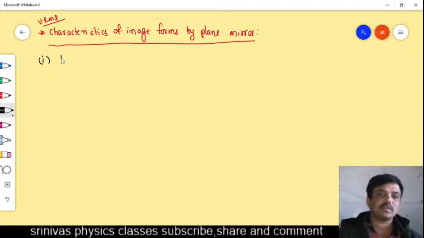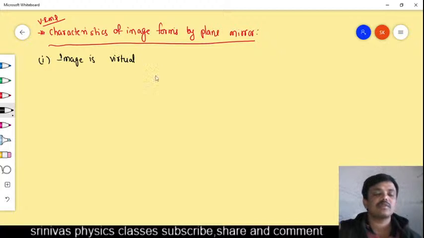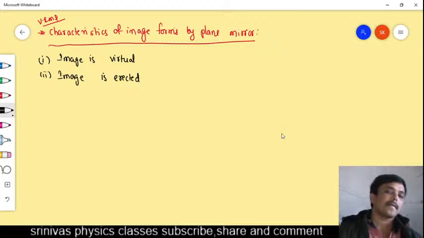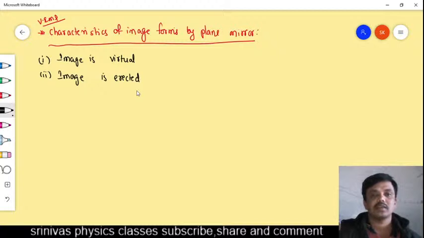The first one: is the image real or virtual? Image is virtual. Virtual means we can see but we cannot catch it on the screen. And next, image is erect. Erect means if you see your image in the mirror, upper parts appear as upper parts and lower parts appear as lower parts. That's why the image is erect.